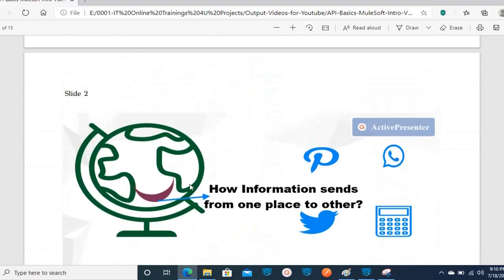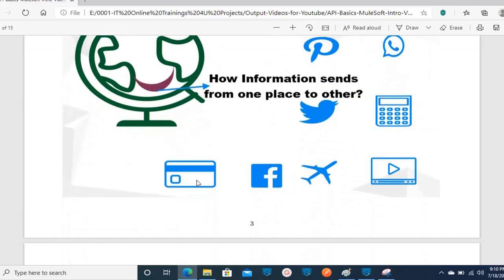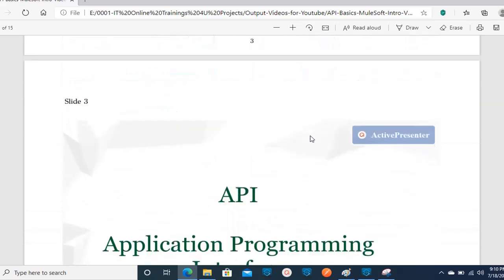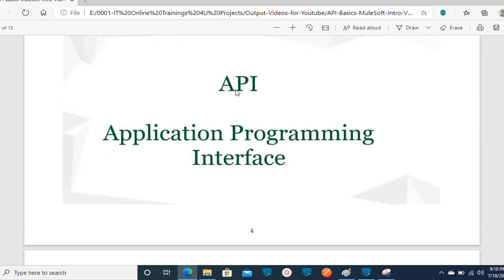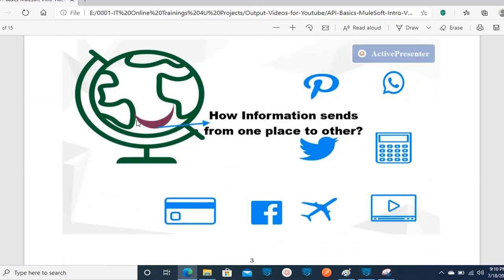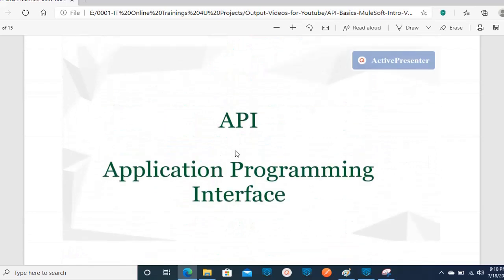How this information is exchanged between one service and another is nothing but APIs. Everyone is using APIs to expose their services and to communicate with other systems. API stands for application programming interface. Let's forget about the abbreviation and see what an API exactly is. We got to know that information sharing between one service and another, or one place and another, works through an API. So what is an API exactly? Let's take an example.